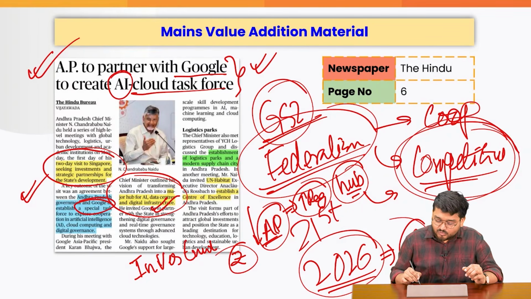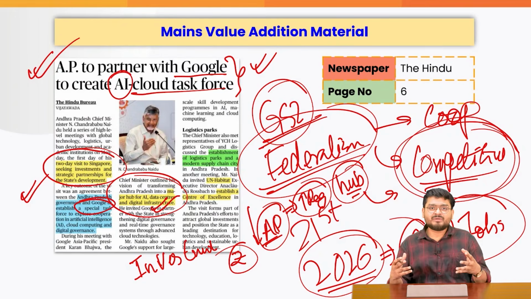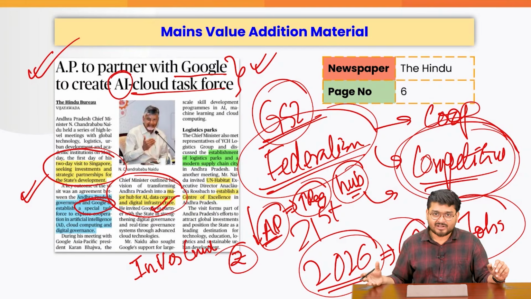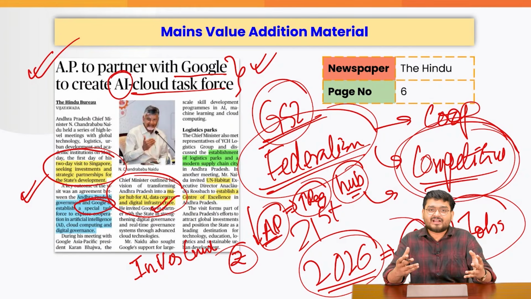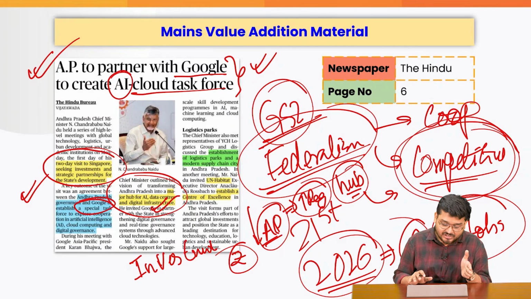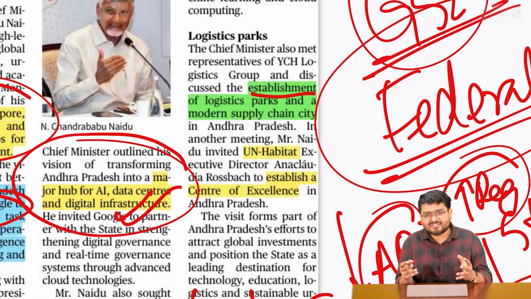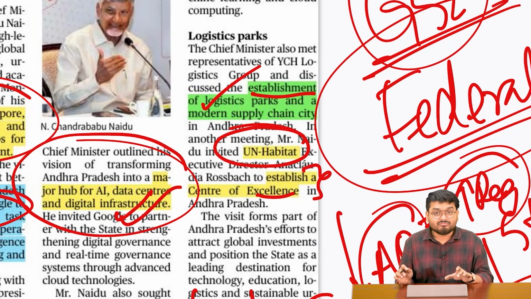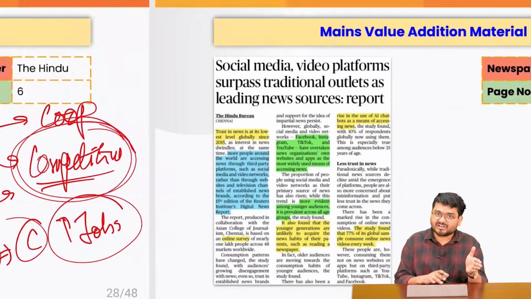future, will create more jobs and more regional growth, so that most of the people do not need to come to Mumbai, Hyderabad, Delhi, Gurgaon and so on. So all of the employment opportunities will be there in the state itself. So this means that we need more regional growth, and such initiatives are good for that. Even he established some memorandum of understanding that okay, logistics park will be developed. UN Habitat meeting was scheduled, where a center of excellence will be envisaged in the state of Andhra Pradesh. So all of these things are very good initiative for the states.